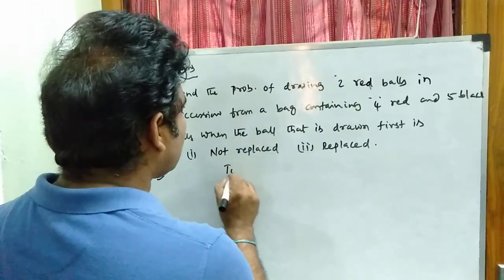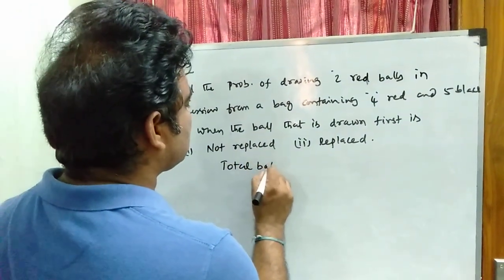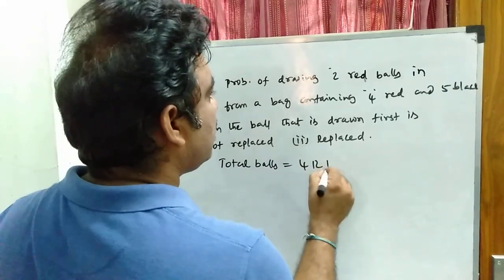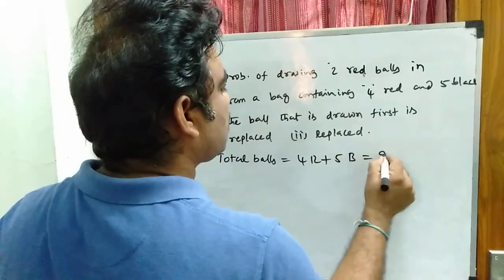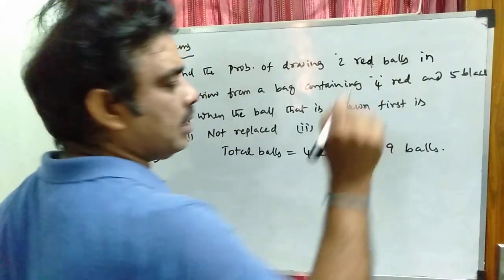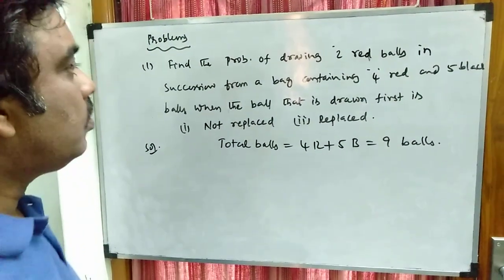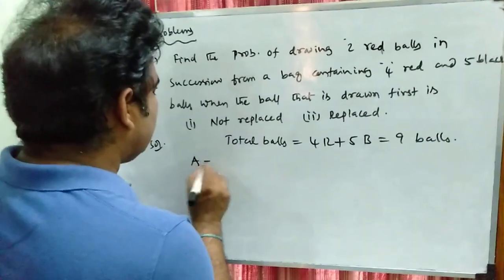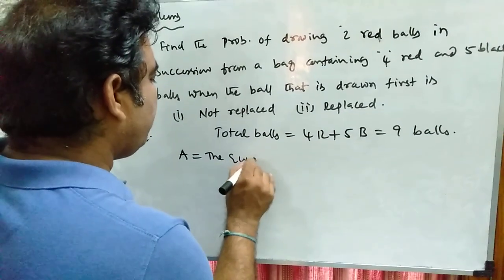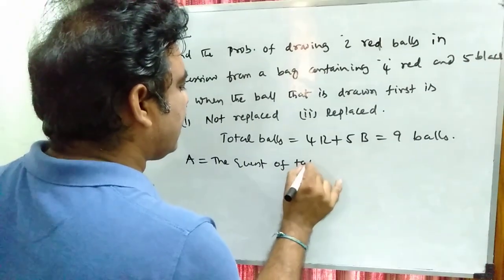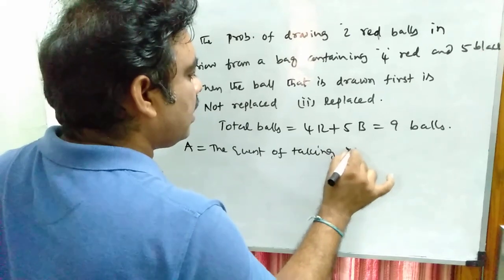So first write the total number of balls. What is the total? Here 4 red and 5 black balls, so in total 9 balls are there. So let us assume that A is the event of taking a red ball.